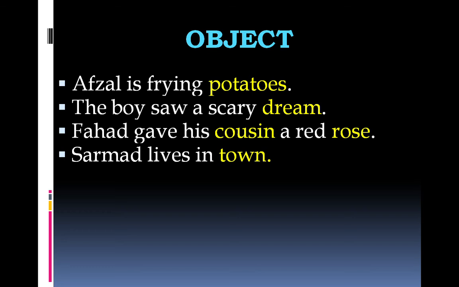Take the next sentence. Fahad gave a rose to his cousin. What did he give? Rose. So, rose answers the what question. So, it's the object of the verb gave. And whom did he give? Cousin. Cousin answers the whom question. So, cousin is also the object of the verb give.